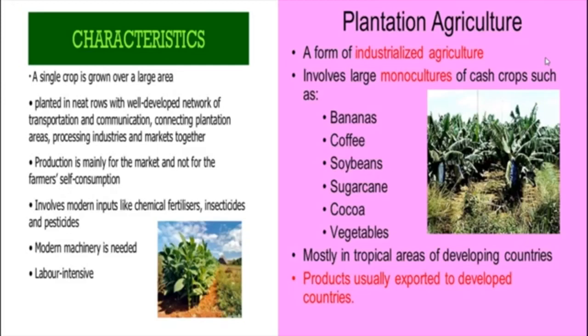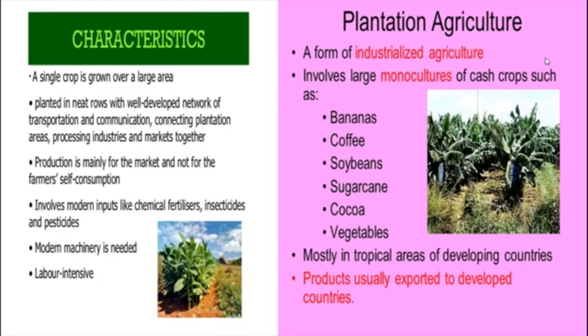If estates of nearly 100 or 200 acres are cultivating tea, of course it will be sold in the market. It will be used as a raw material for agro-based industries, isn't it? So here production is mainly for the market and not for the farmer's self-consumption.